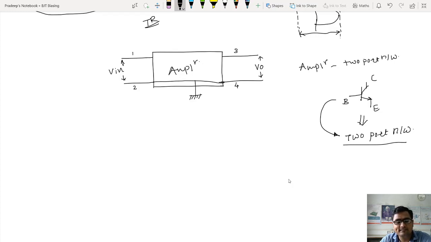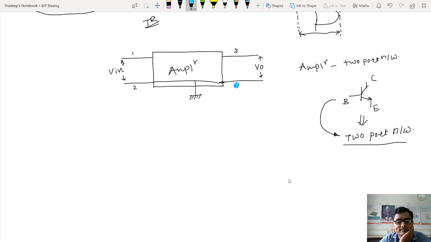Or in electrical language, the lower terminal is always the return path for the current or the voltage. So that's why I made one terminal common. It means now it should not have 1, 2, 3, 4. It has only 3 terminals. Now this fourth terminal is not there.